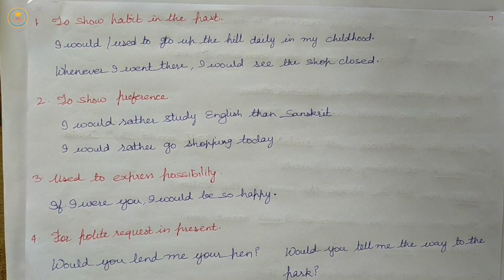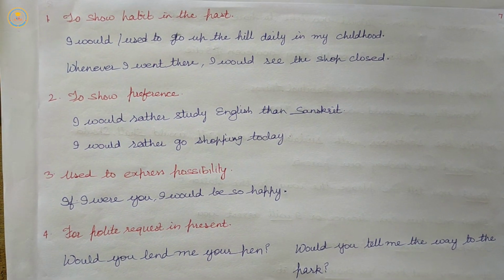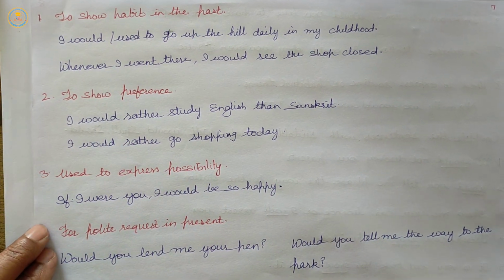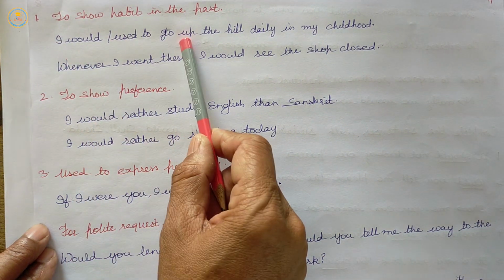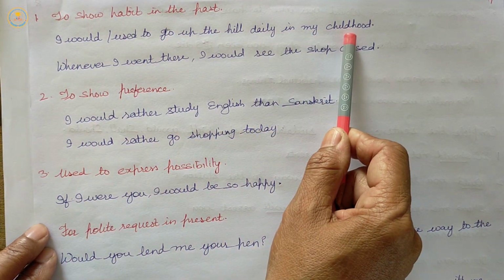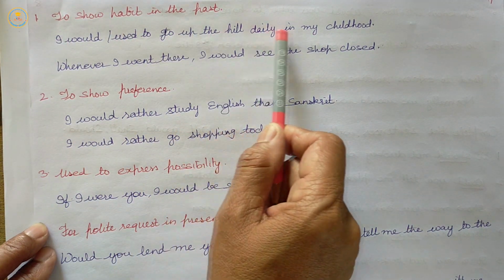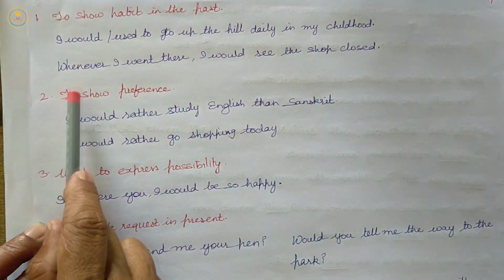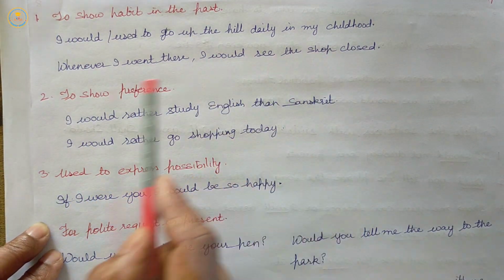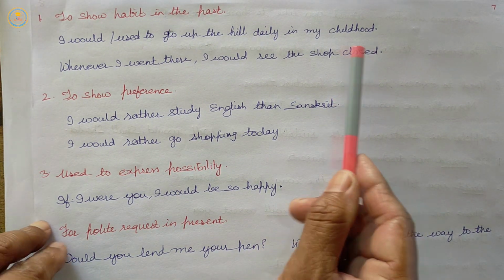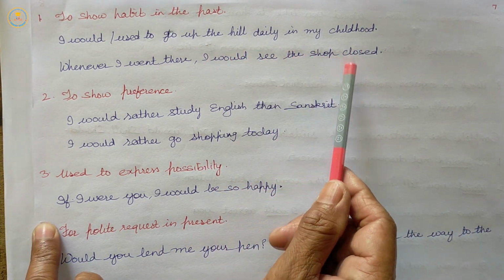First use, to show habit in the past. I would go up the hill daily in my childhood. We can use used to also: I used to go up the hill daily in my childhood. Whenever I went there, I would see the shop closed.